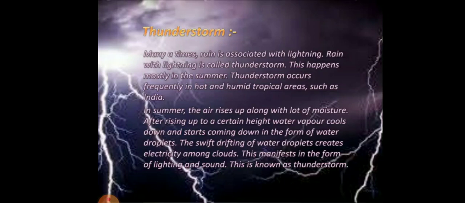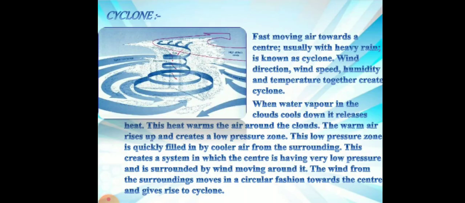Dear students, if I tell you two words, Fani and Amphan, then what will come to your mind? Yes, surely the cyclone will come to your mind. The cyclones which have shown massive destruction in coastal areas of India. So, how does this cyclone form? Fast moving air towards a center, usually with heavy rain, is known as a cyclone.